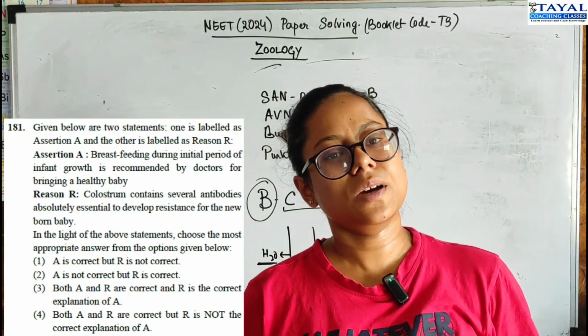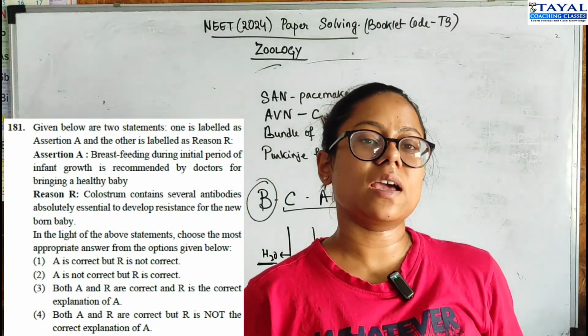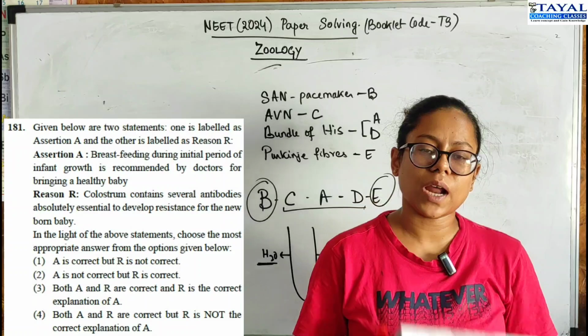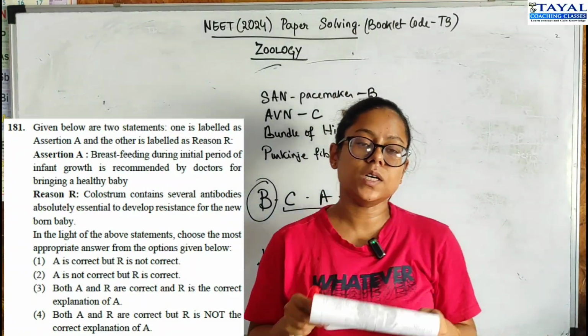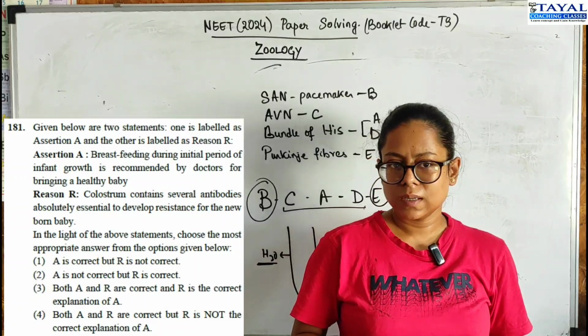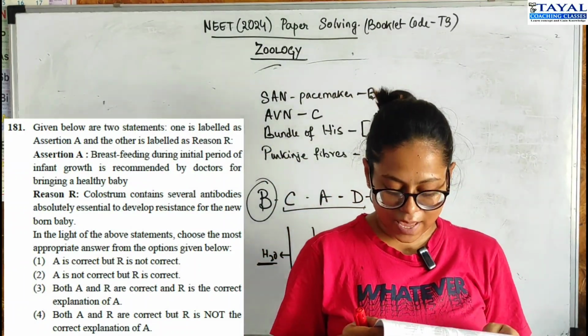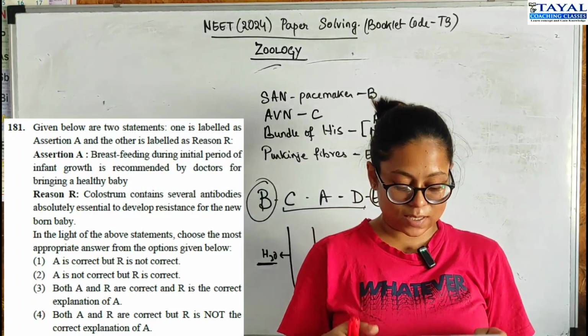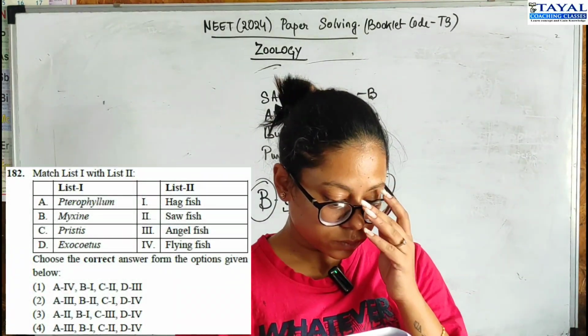So reason is also correct and reason correctly explains the assertion as well. Colostrum contains IgA, which is the primary dose of antibody which reaches the baby's body, and therefore the first milk is extremely important to be given to a newborn child. So A and R are correct and R is the correct explanation. That's option 3.